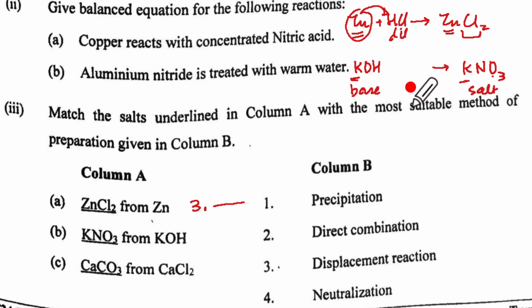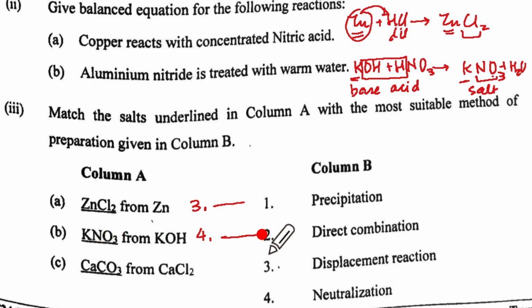So I will need base giving me salt. So I'll have to take an acid here, and I should take an acid which has NO3, which means I will have HNO3. Can you see what has happened? Can you see base and acid will give me salt and water? So it's a neutralization reaction. Where is neutralization? 4. So write for B 4 and write neutralization.